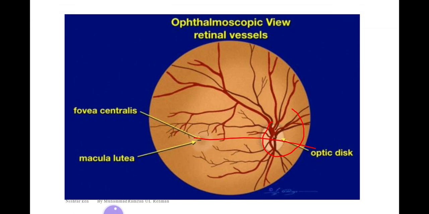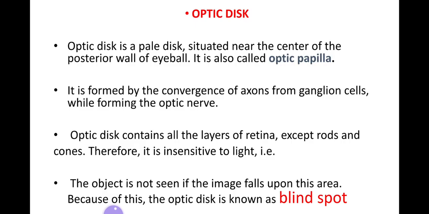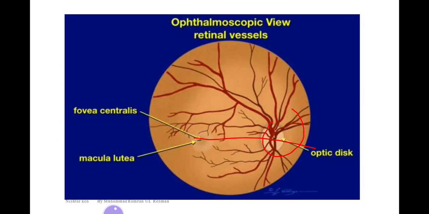Why is it known as the blind spot? As I have already told you, it contains no rods and cones. It is insensitive to light. So, whenever the image falls upon this area, the object is not seen. That's why it is known as the blind spot.